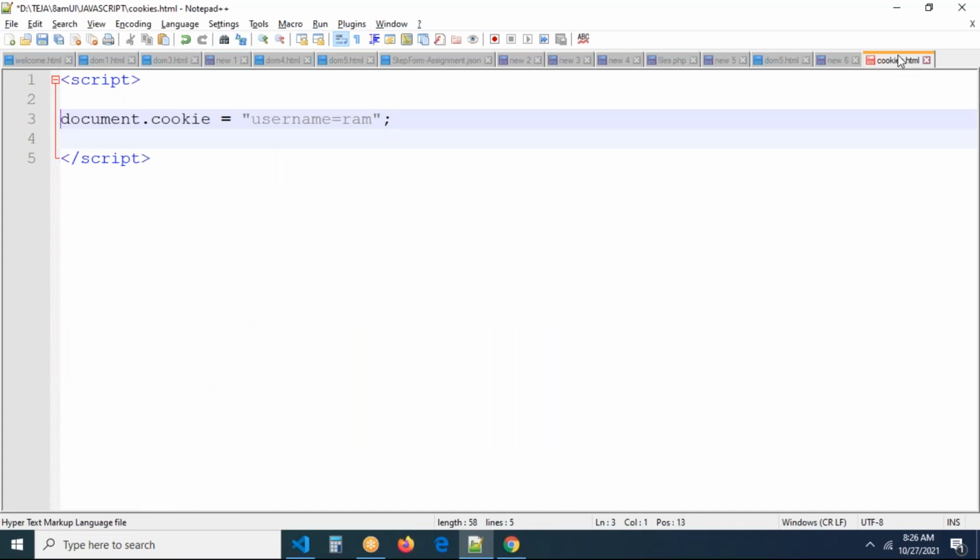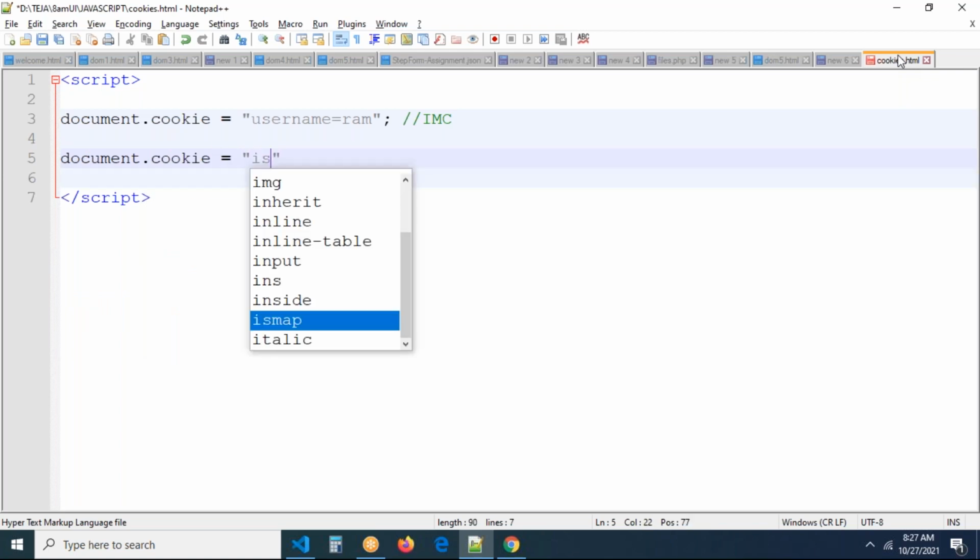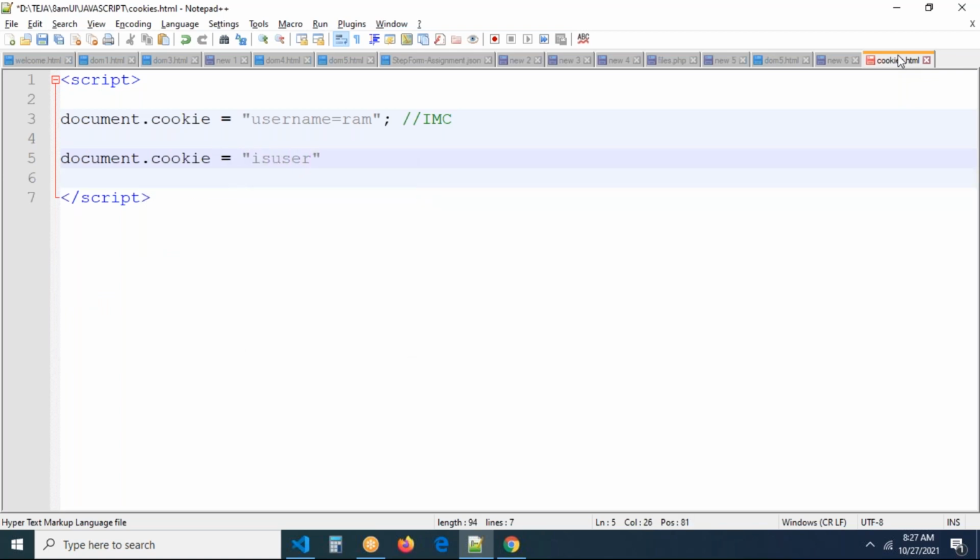This is a normal cookie. Generally, this is called an in-memory cookie. Now I want to create a persistent cookie. Document.cookie equal to, I am writing one simple thing: isUserLoggedIn. You can take any key here, the key could be anything of your choice, guys. isUserLoggedIn means whether the user is logged in or not. At this point I'm taking the value as true. You can take any value here, then a semicolon.